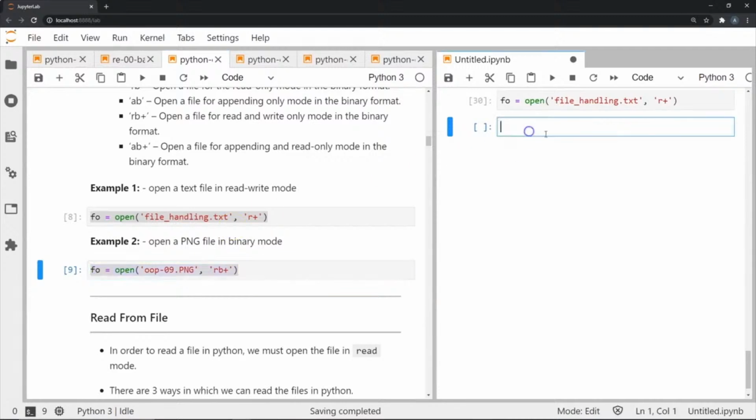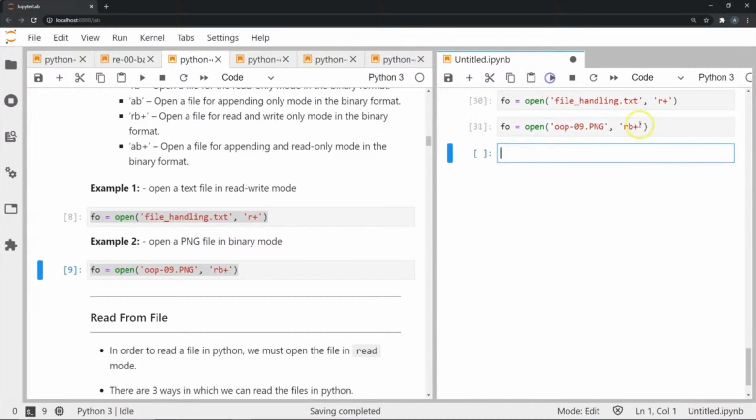Similarly, if I wanted to do it for a binary file, since I'm using a binary file, I will use the letter B as well in the mode. And that's how you do it here.